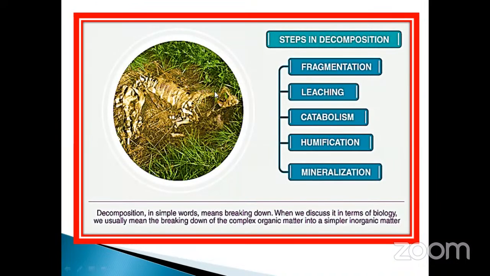Take an example of any one of the animals shown here. In this process, it undergoes the complete decomposition process. Before that, the complex molecules undergo fragmentation. After fragmentation, they undergo leaching. After leaching, catabolism and humification occur. The final step is called mineralization. After mineralization, there is no further degradation process. That is the important step. These are the steps of decomposition: fragmentation, leaching, catabolism, humification, and mineralization.